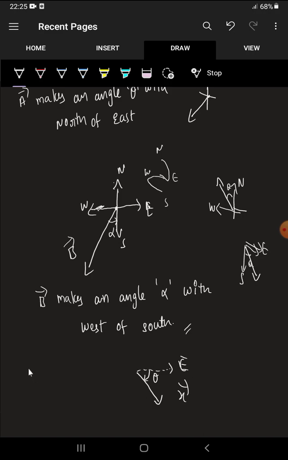So x bar makes an angle theta with, so this belongs to the fourth coordinate, right? So east and south, right? Just write theta with south of east. So south of east means east towards south, that's the meaning. Good. Okay.